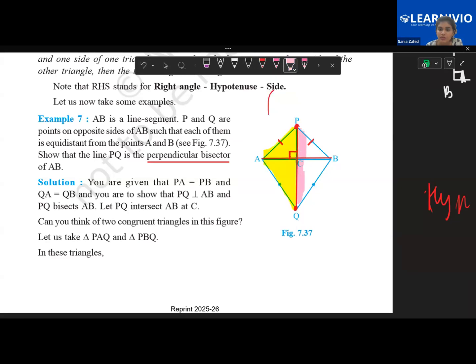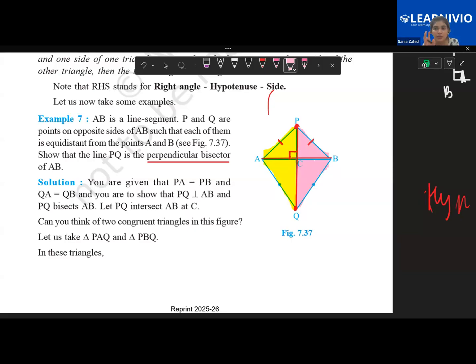Yes, ma'am. How, children? Tell me the congruency. SAS.